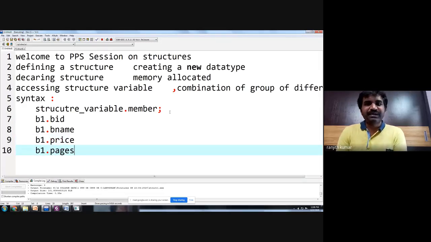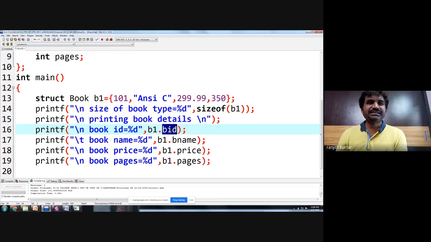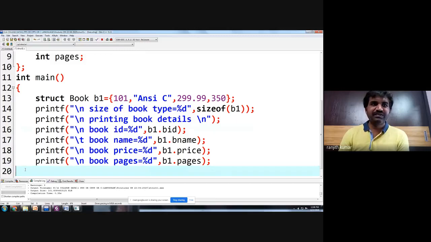Is that clear, everybody? So you are able to define a structure, declare a structure, and allocate memory. Now you are able to access the structure using the dot operator. Okay. Now let us print this program output so that we can go to the further session.